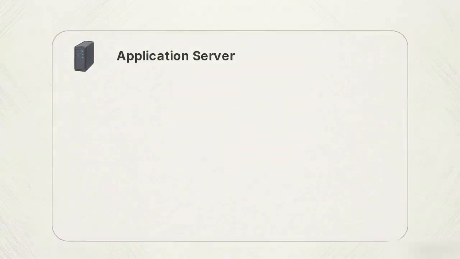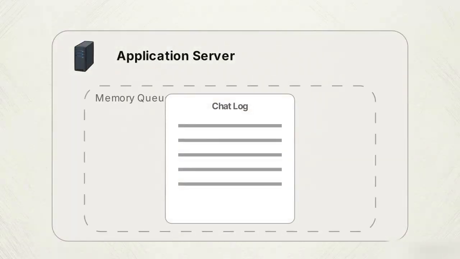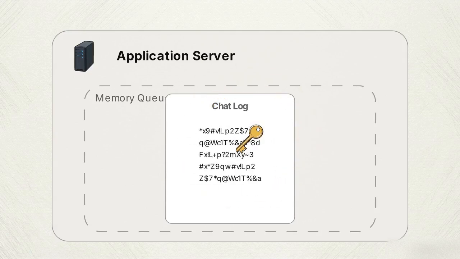We can visualize the clear text chat log waiting in the application server's memory queue. The application server applies the symmetric key to the chat log data. This triggers a state change. The readable text is mathematically transformed into an unreadable ciphertext string.